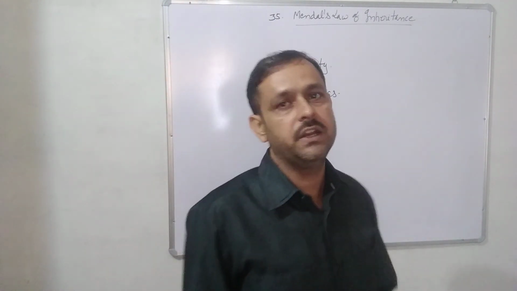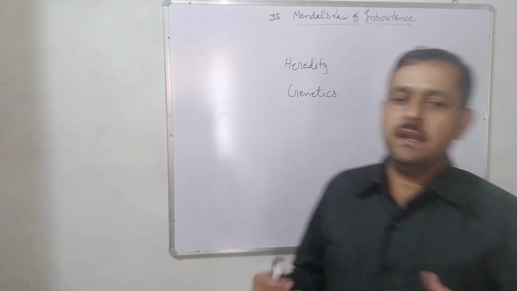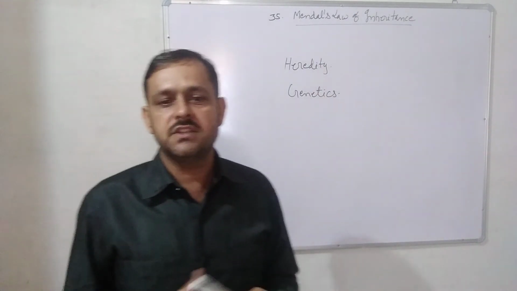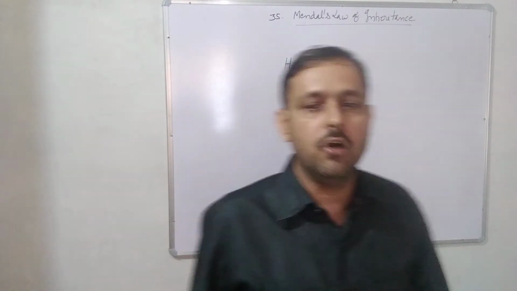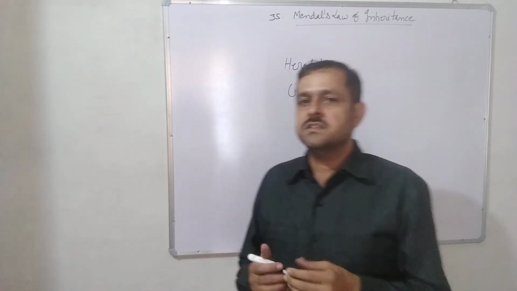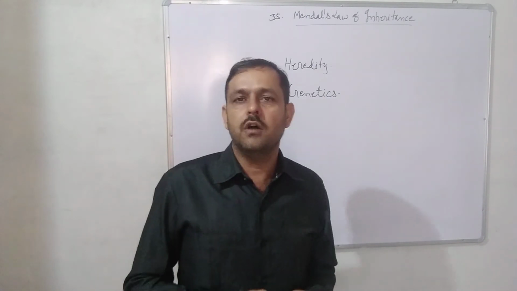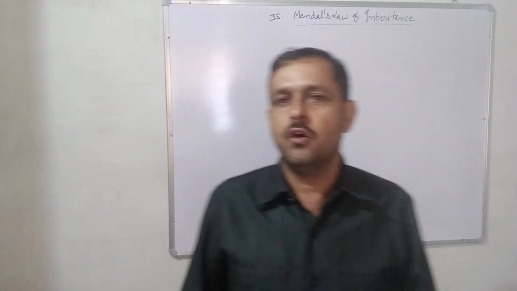What is heredity? As you know very well, a mango tree is produced by the germination of seeds of mango, puppies are produced by dogs, and human children are produced by humans.